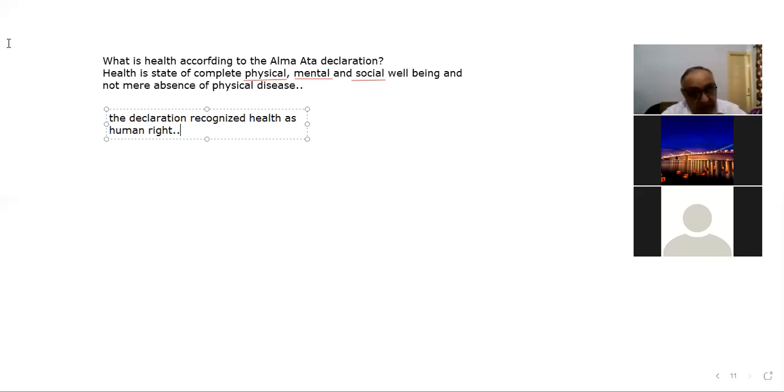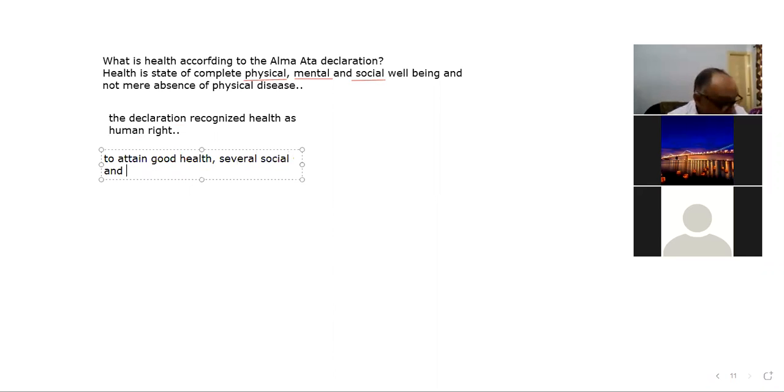Next, this declaration says that to attain good health, several social and economic sectors in addition to the health sector need to be involved.